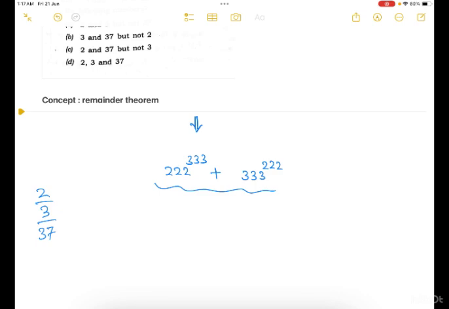First we will check for 2. In case of 2 we don't even have to divide this expression. We can check divisibility by just checking even or odd. The first expression is even, the second is odd, so the final number will be an odd number. And we know that if we divide any odd number by 2 we will never get remainder 0. So for 2 this expression is not divisible.